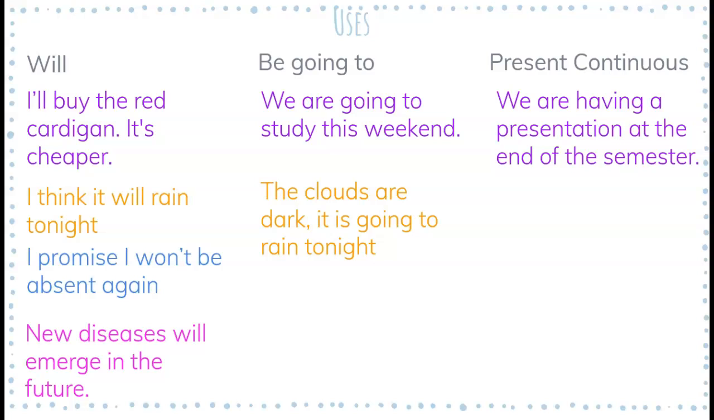So here I have, I promise I won't be absent again. Okay. And then we have here in pink, new diseases will emerge in the future. This is something that we cannot control, and this always happens. Okay. So that's why we use will. Okay.